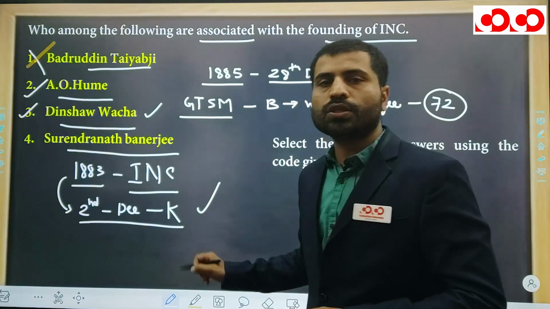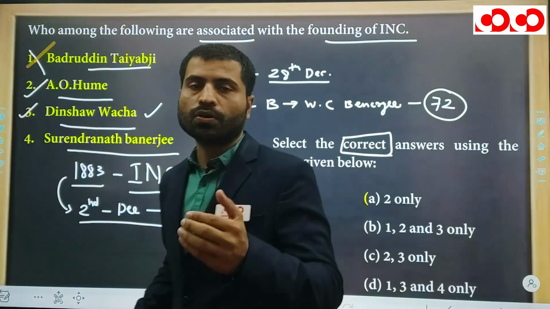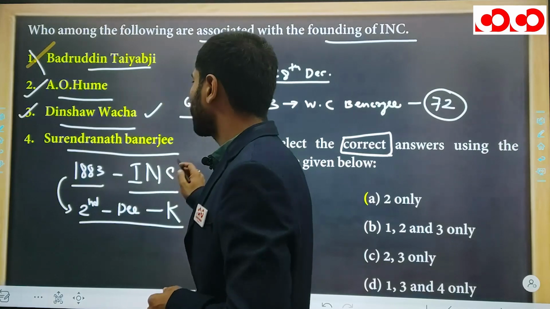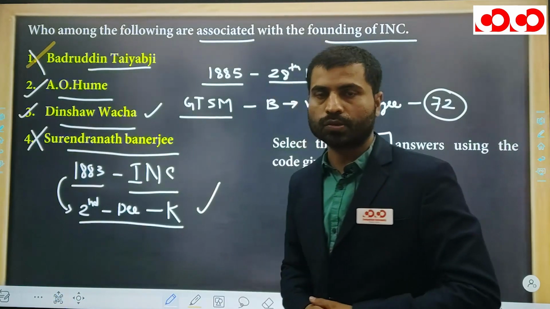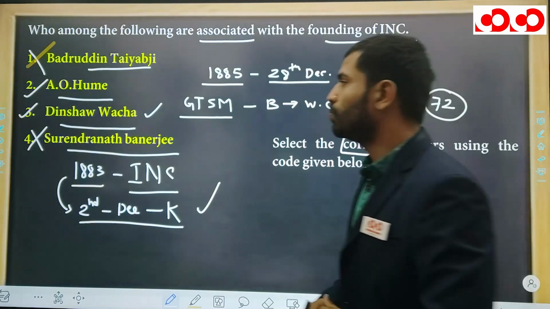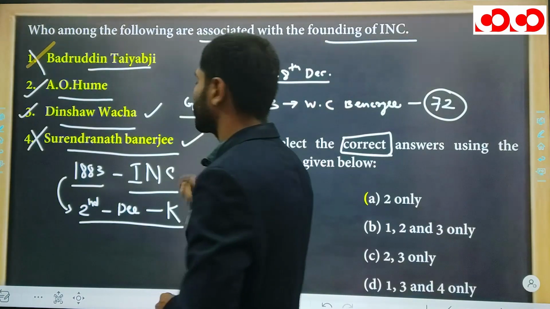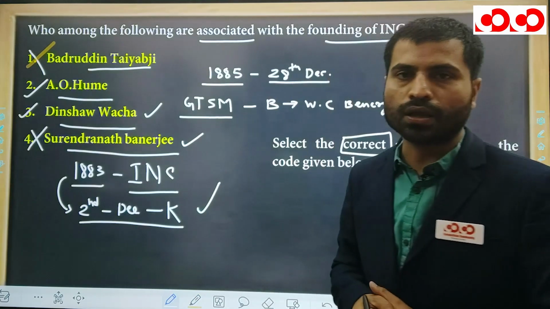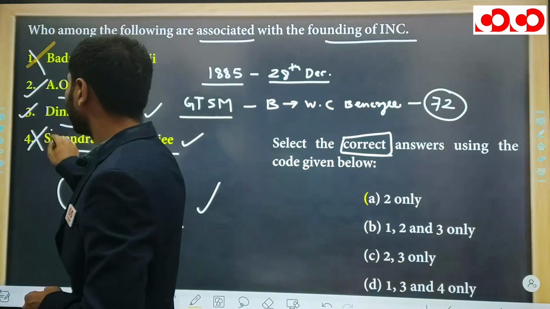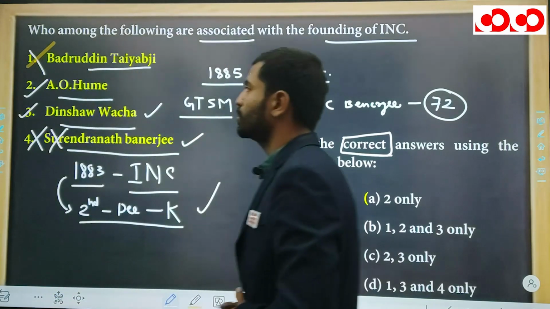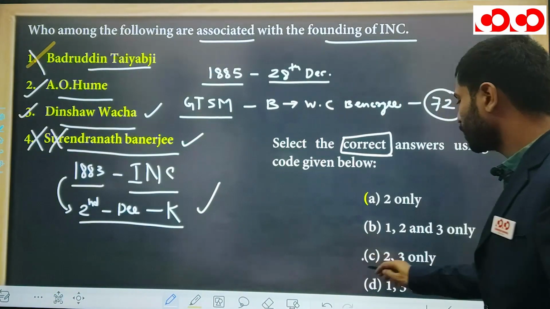It means this session was at the time of foundation of Congress. That's why Surendranath Banerjee could not attend the founding session of Congress. Remember, this question is very important. Who could not attend the founding session of Congress? It means the first session of the Congress, and that is Surendranath Banerjee. So obviously he is not at all related to the founding personality. Hence the right option is 2 and 3. So here is your answer.